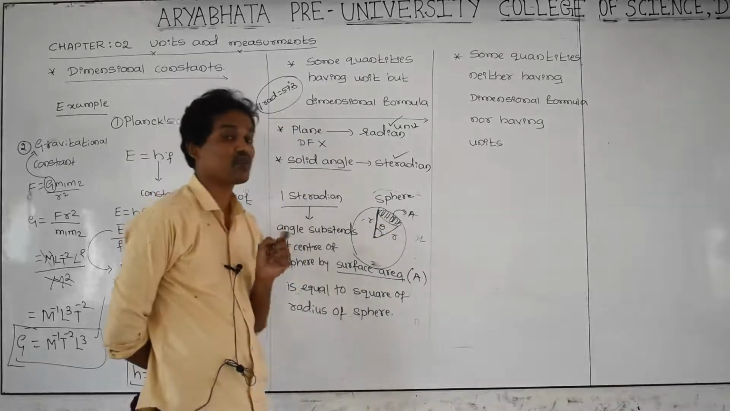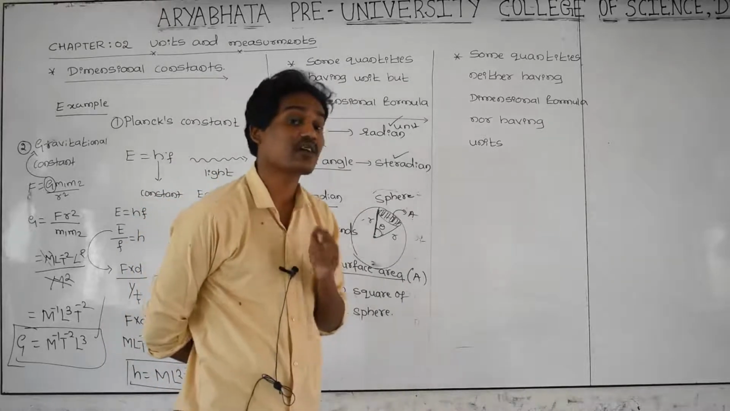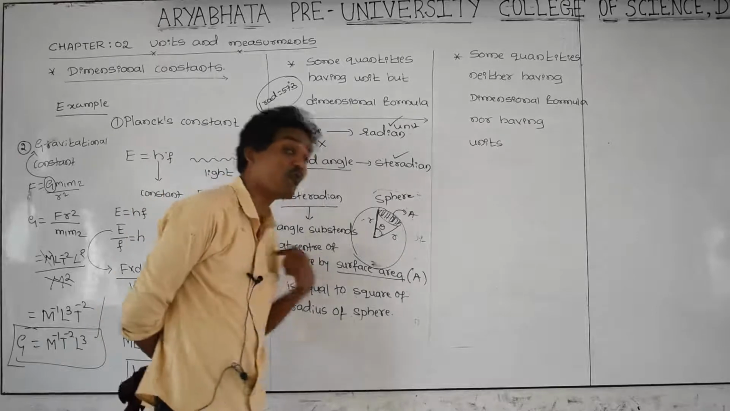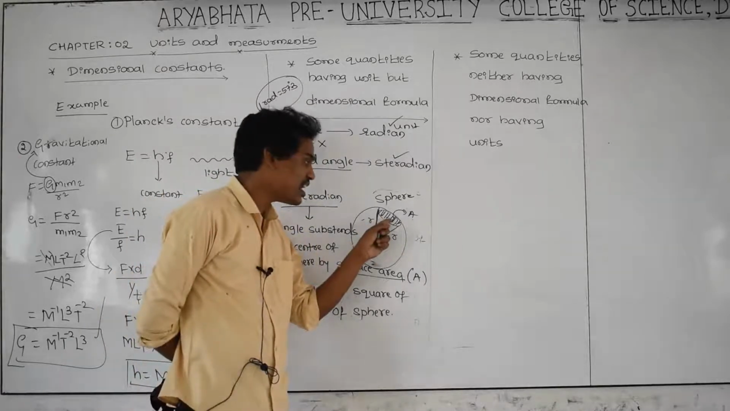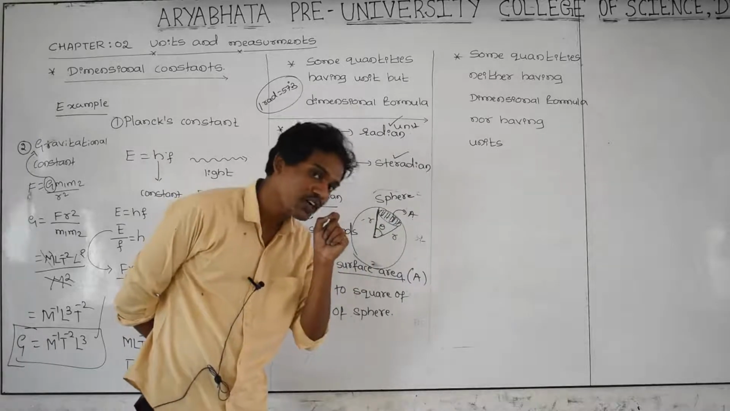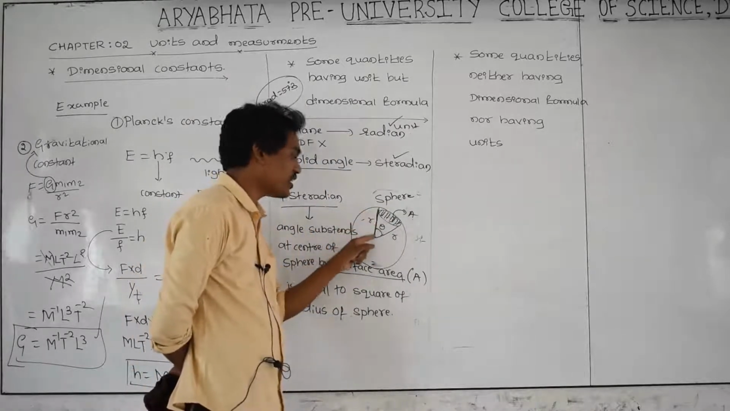That is 1 steradian. 1 steradian is the angle subtended at the center of the sphere when the area of this spherical boundary is exactly equal to the square of the radius of this sphere.